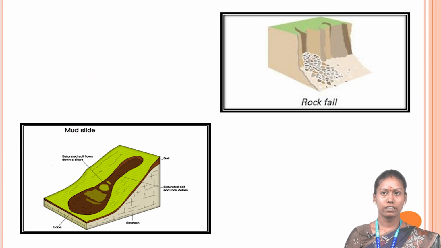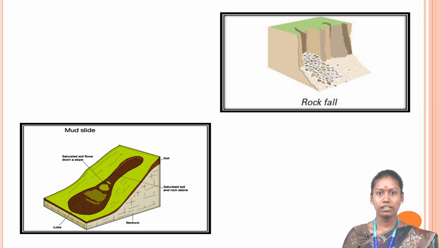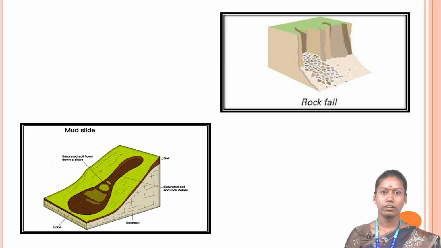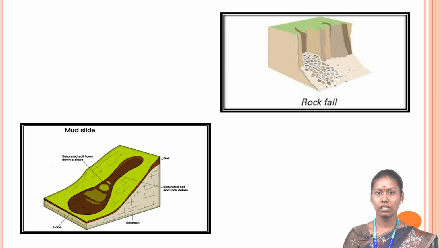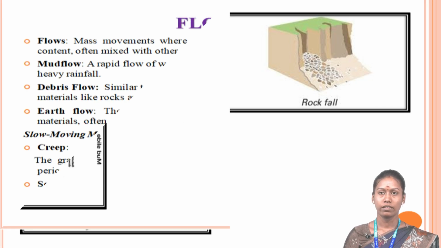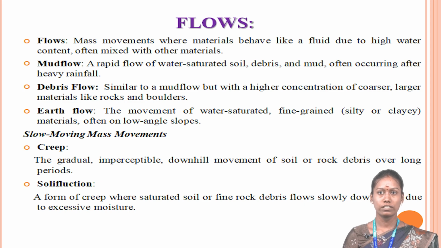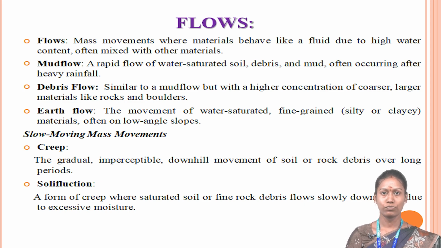And this picture shows the rock fall and mudslide, which are types of mass movement. This first one represents the rock fall and the second one represents the mudslide. Mudslide is happening due to loosening of debris and the loosening of rock materials. Then flows which include mud flow, debris flow and earth flow. This comes under the flows, which is a type of mass movement.